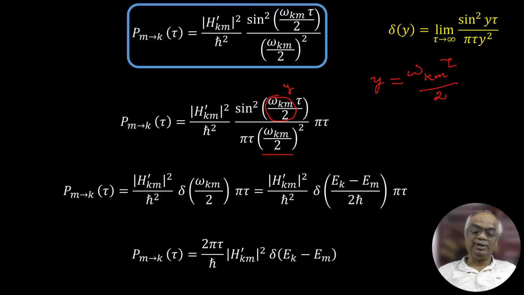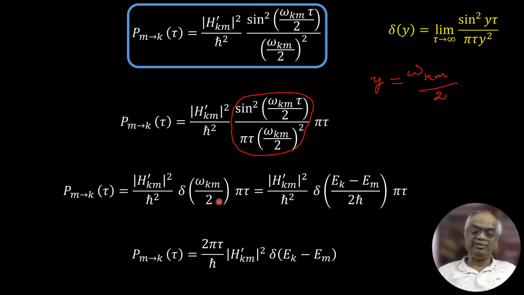Now I will erase this. This is delta y. Here y I have taken as omega km tau by 2, so y is equal to omega km tau by 2. That also I have to remember. So this will be delta of omega km by 2, and you have pi tau.